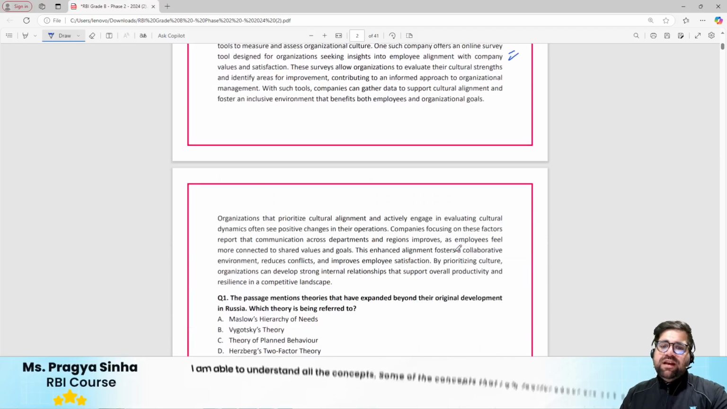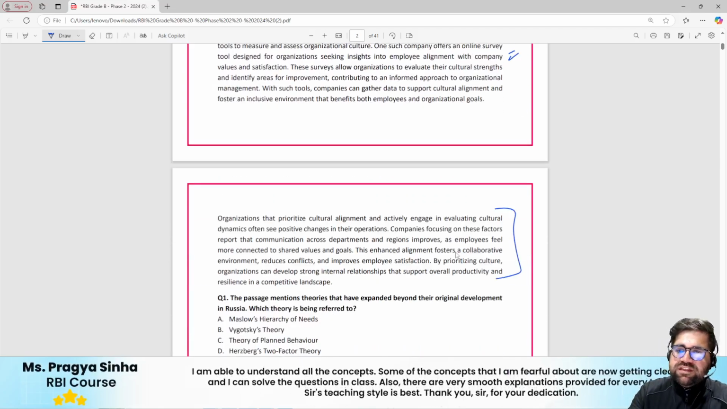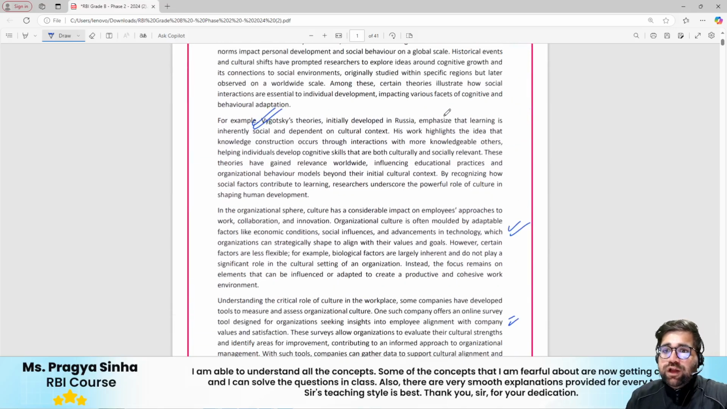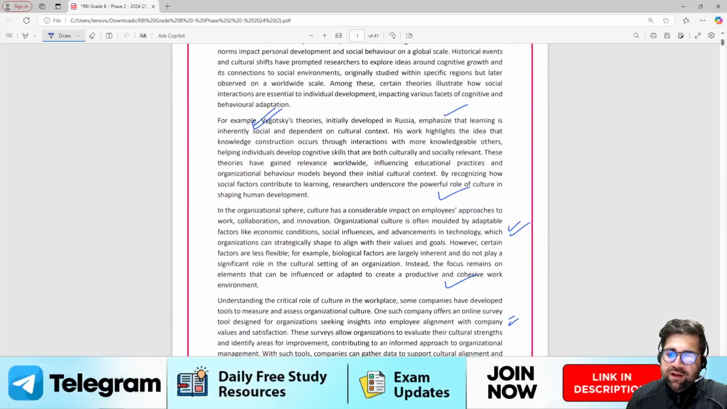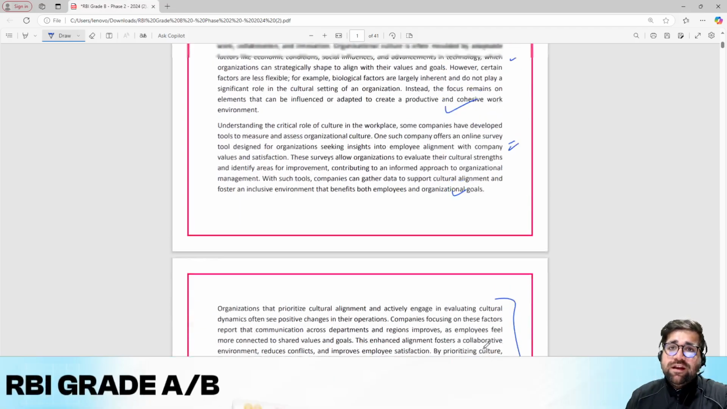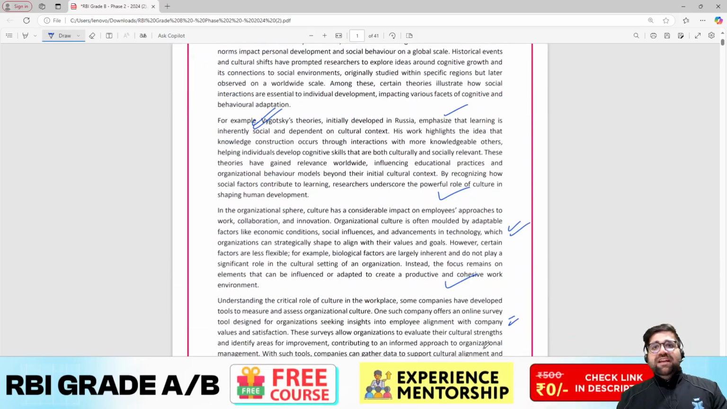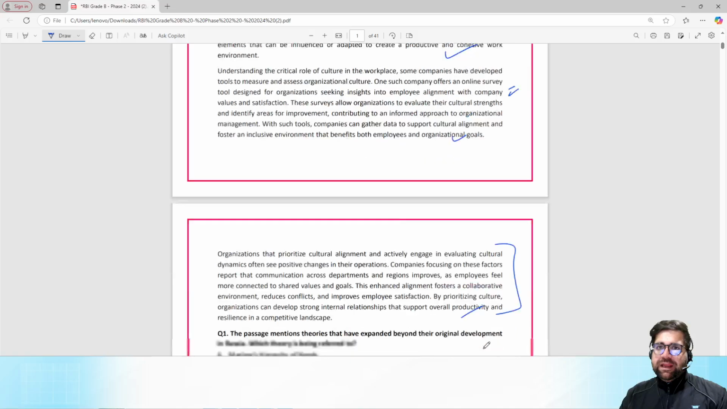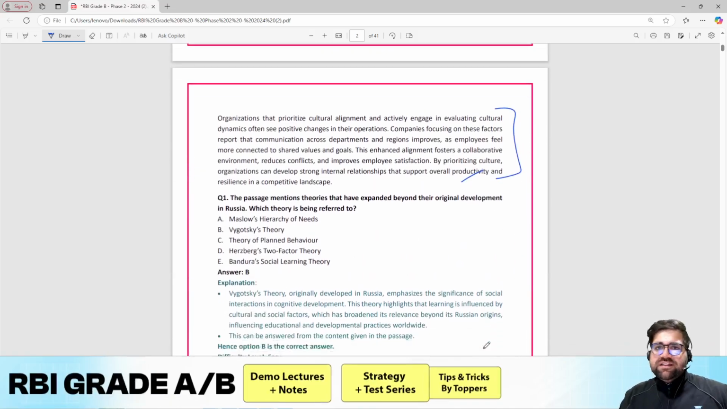Now let's try to solve the question, and there was one more paragraph which was added. So if you see, a total of 5 paragraphs are there. 5 paragraphs to read will definitely take your time. Right, now let's try to answer all the questions.